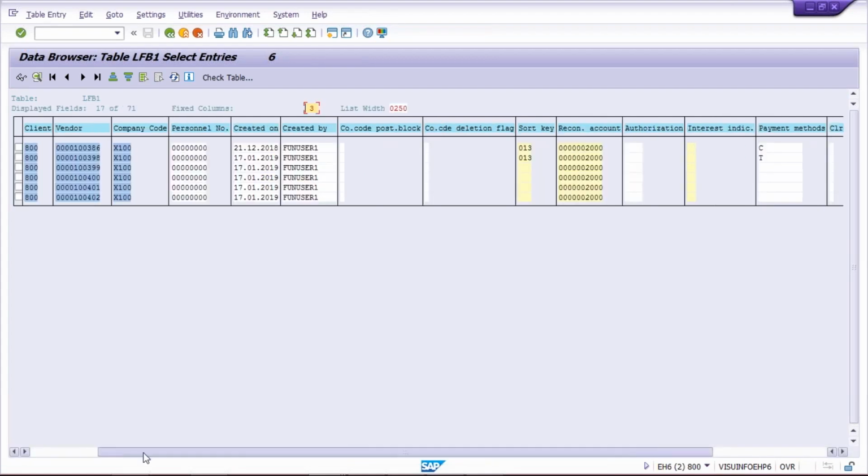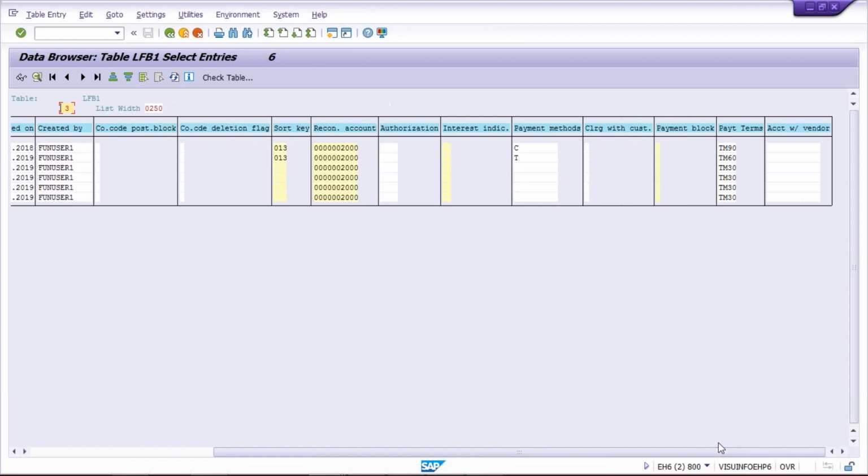So this cursor I'm going to drag rightwards. Now look at here, all the vendors are appearing, out of which, let's suppose this vendor, in the sense vendor number 1, is using TM90, TM60, TM30, TM30, TM30. It means 4 vendors are using the terms of payment TM30.